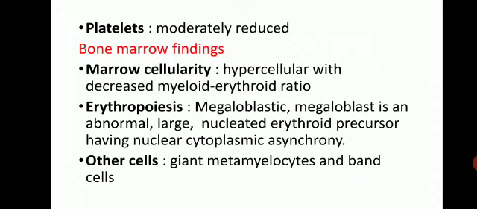The nuclei are large, having fine sieve-like open chromatin that stain lightly, while the hemoglobinization of the cytoplasm proceeds normally or at a faster rate. So there is nuclear maturation lags behind that of cytoplasm. Other cells are giant metamyelocytes and band cells, which are precursor of neutrophil. So you can see giant metamyelocytes and giant band cells in the bone marrow.